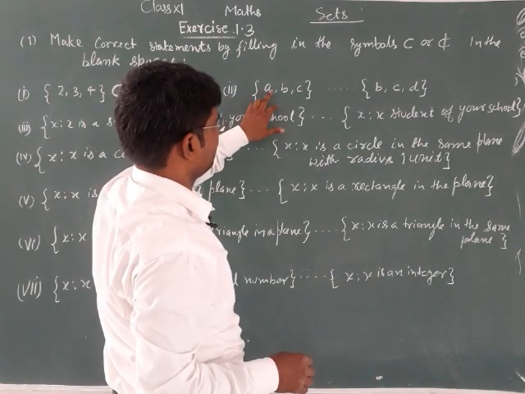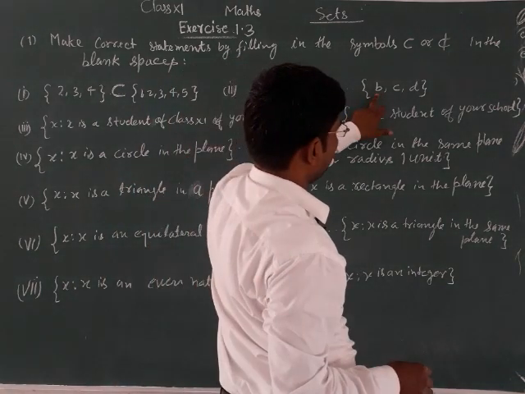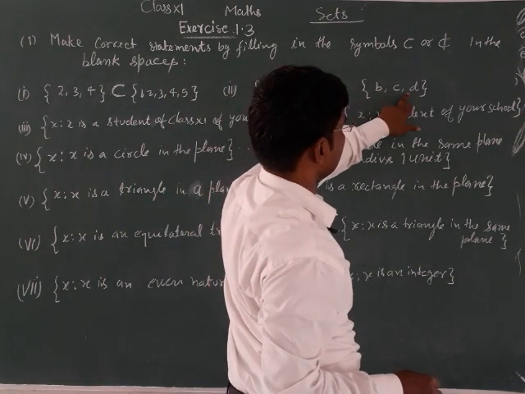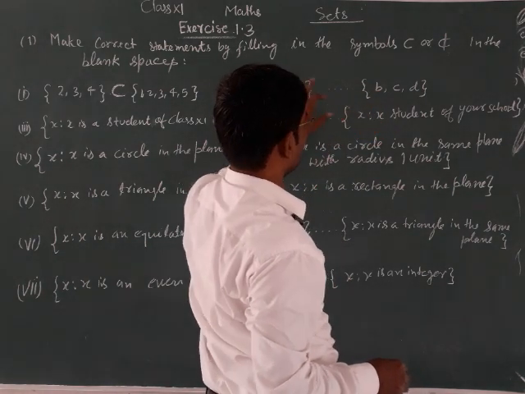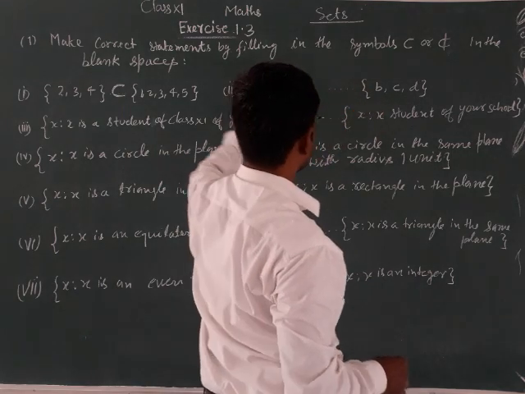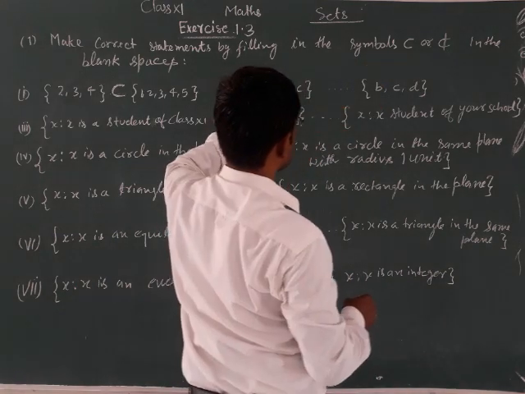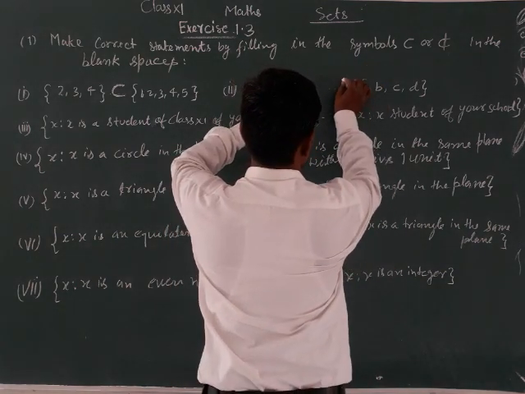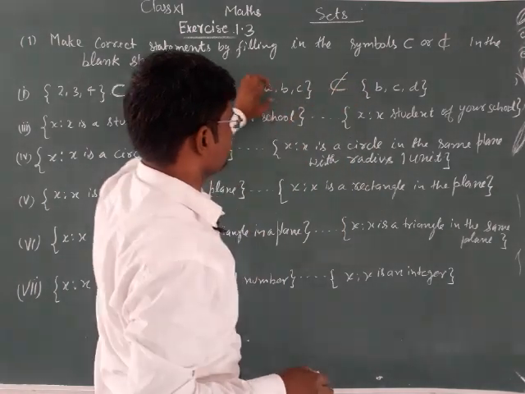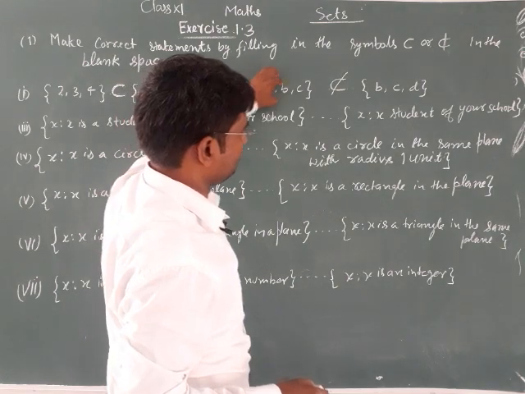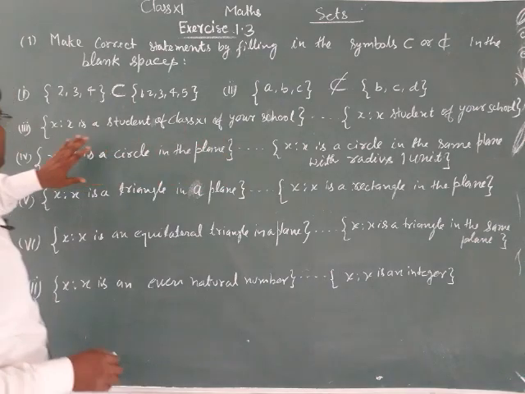Second part: the set {A, B, C} and the set {B, C, D}. A does not belong to this set, only B and C. A is not present in this set, so this is not a subset of this, because element A is not present in this set.